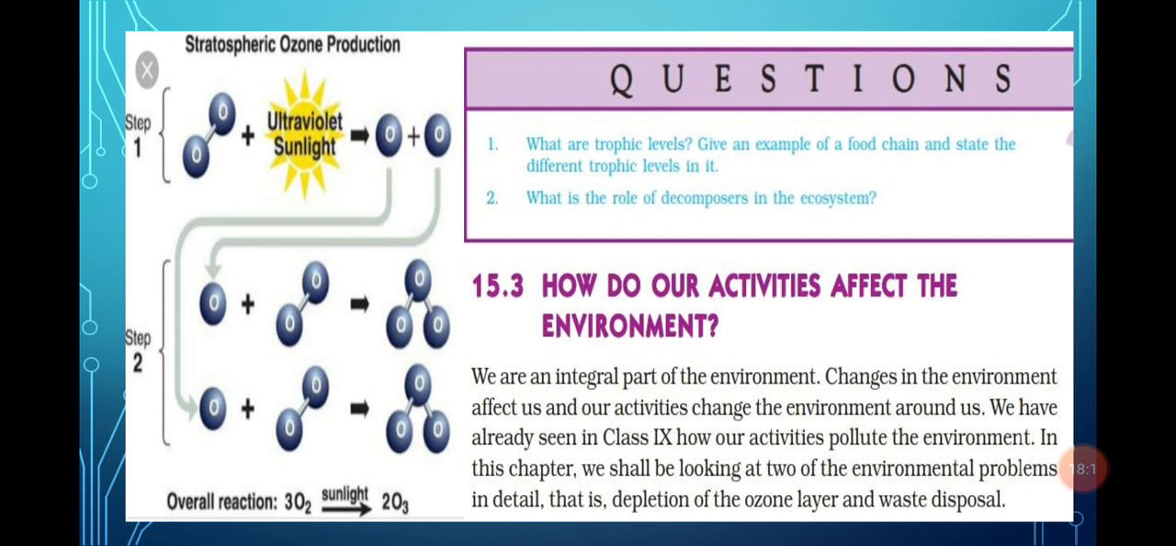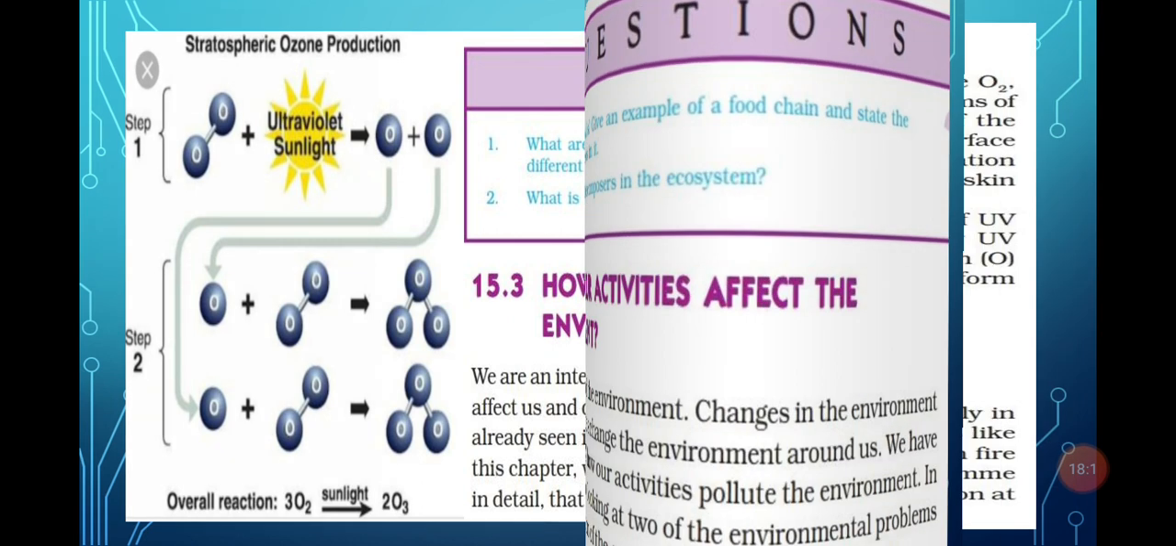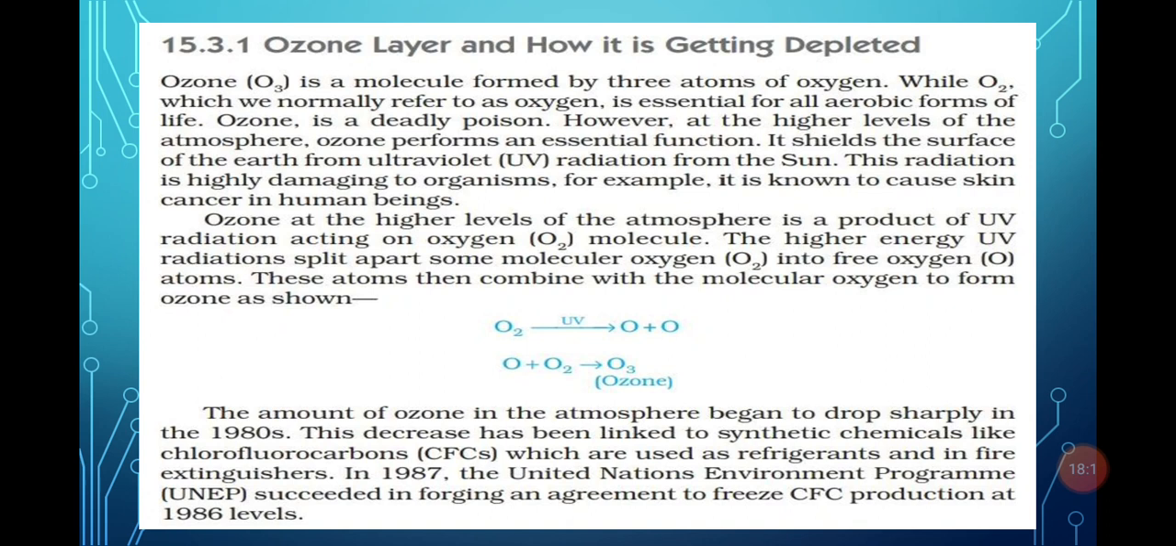So what is oxygen? What is ozone? We have discussed this in the earlier part. So, the ozone layer and how it gets depleted. First, what is ozone? Ozone is three atoms of oxygen, while oxygen is two atoms of oxygen. Oxygen is an essential part of living beings, and on the other hand, ozone is a deadly poisonous gas. It is present at a higher level in the atmosphere, and that gas protects us from the harmful UV radiation coming from the sun. If it is not present at the higher level, then UV radiation can cause many problems in human beings, such as skin cancer and genetic disorders.